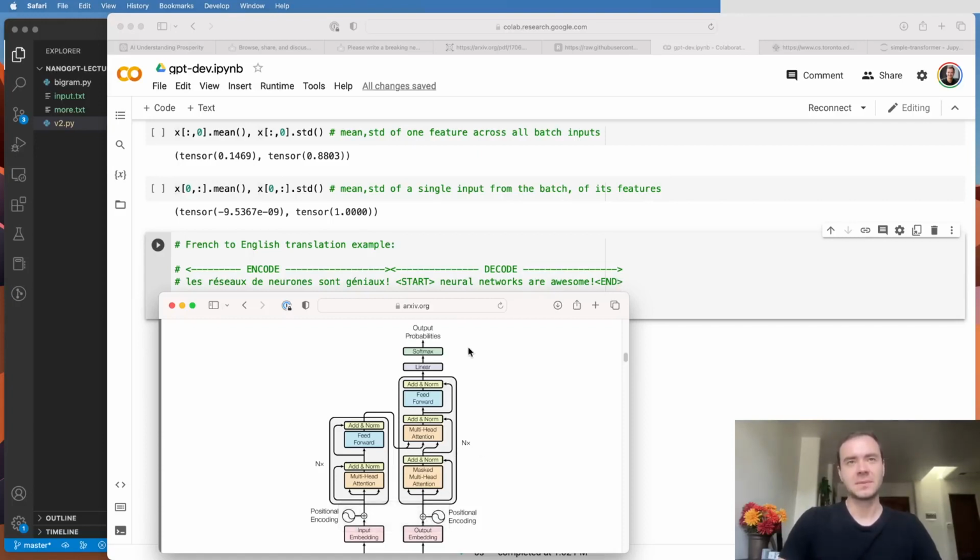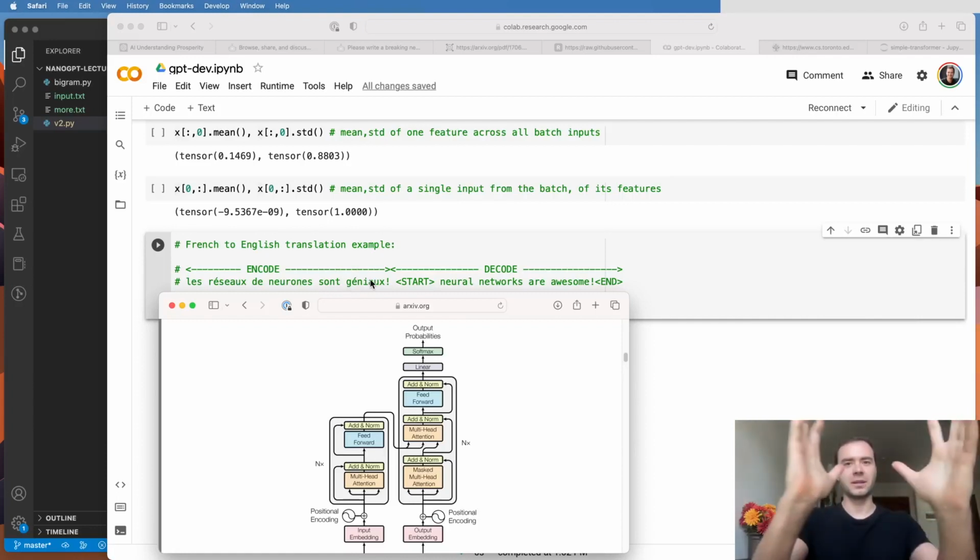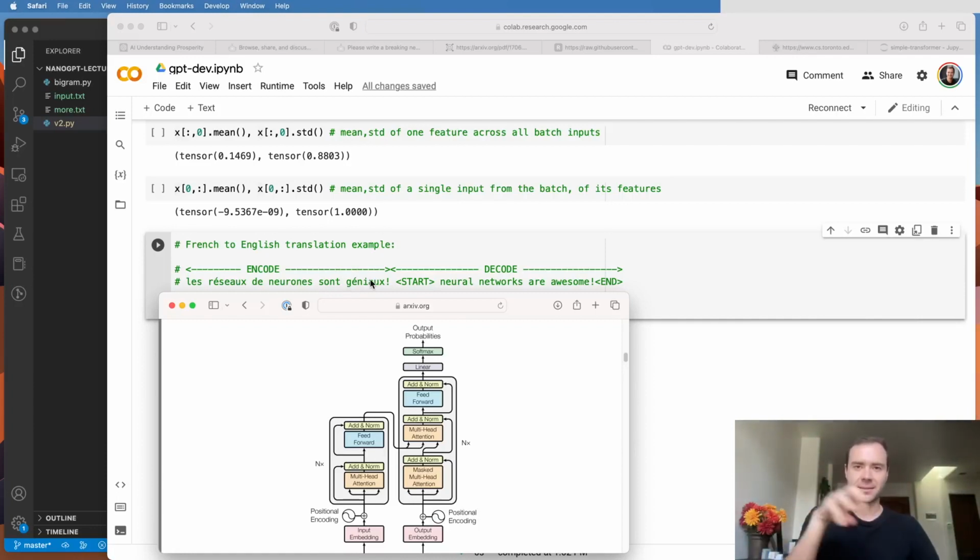Unlike what we did, they want to condition the generation on some additional information. In that case, this additional information is the French sentence that they should be translating. So what they do is they bring in the encoder. The encoder reads this part here. We're only going to take the French part, and we're going to create tokens from it, exactly as we've seen in our video, and put a transformer on it. But there's going to be no triangular mask, so all the tokens are allowed to talk to each other as much as they want. They're just encoding whatever the content of this French sentence is.